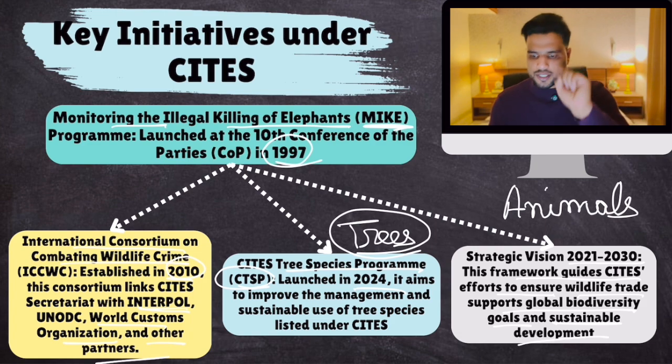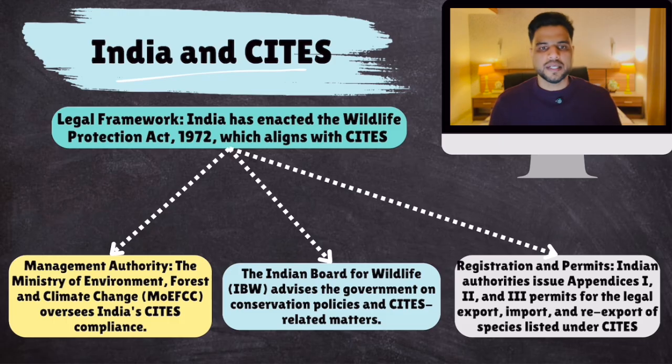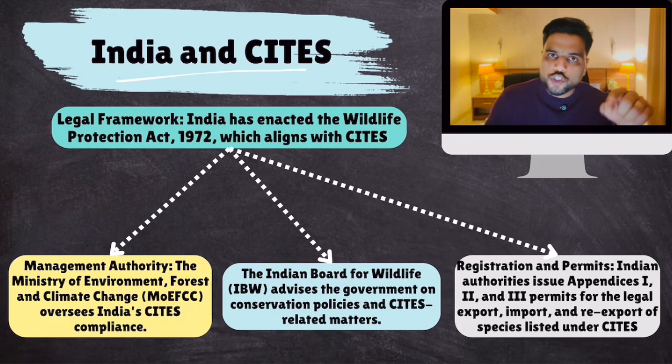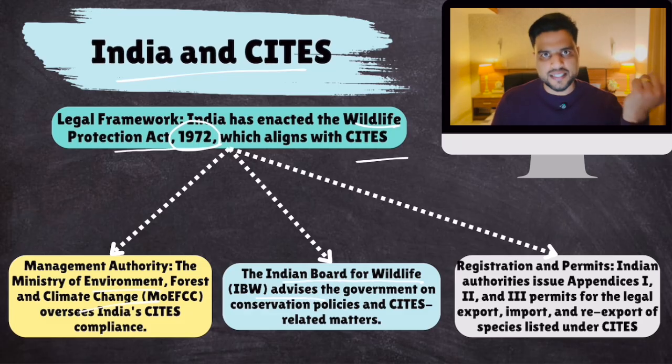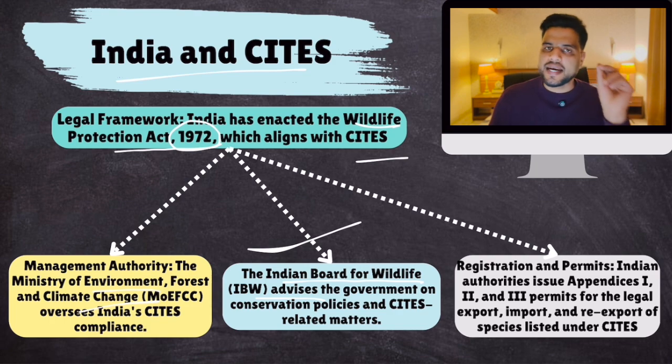Okay. Now, certain facts about India and CITES. So in India, CITES is enforced. Like I said, CITES will be enforced by national laws of individual countries. So what is the national law for India? Wildlife Protection Act 1972, which aligns with CITES. Which is the national management authority for implementing CITES in India? It is Ministry of Environment. But Ministry of Environment receives advice from Indian Board for Wildlife to implement CITES. Remember this also. Okay. And Indian government will give all registrations and permits for wildlife trade for any species lying in any appendices. Clear?